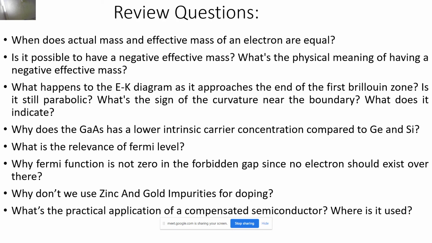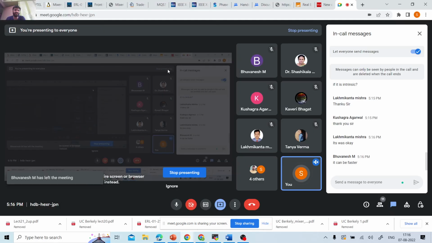Okay, cool. Do you want me to increase the speed, or was this okay? The only advantage you will get if I move a little bit faster is that I can solve more sums. I had 2 or 3 more sums, and generally I don't just solve the sums. If there is some concept, I try to elaborate on it, because people feel that the sums we are solving are completely useless. So I try to give you an understanding, just like the sum for the compensated semiconductor, of where it is actually used and whether it is a completely useless concept or not. So if you want me to be faster, it's advantageous for both you and me.